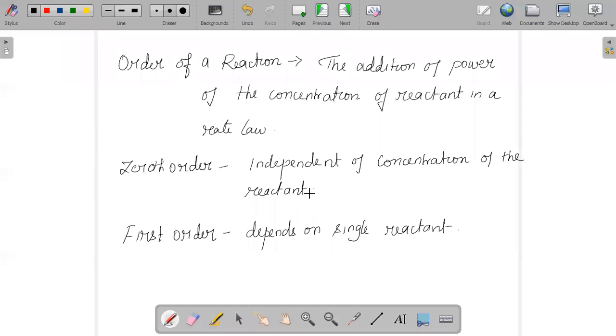And in a first order reaction, the rate of the reaction depends on the concentration of a single reactant that is participating in the chemical reaction. So we say raised to the first power, then we call that a first order reaction. In a similar way, we can have a second order reaction. That is, if the order is equal to 2, we say that it is a second order reaction.